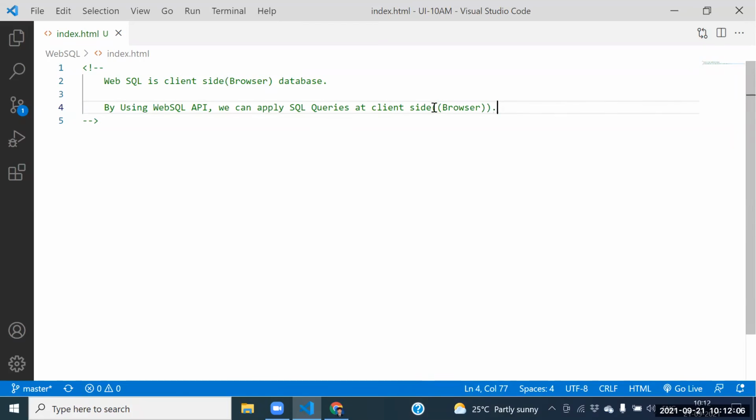Yes, guys, can I go for the API methods? Yes, we should be in a position to go for the API methods. So many API methods are there.